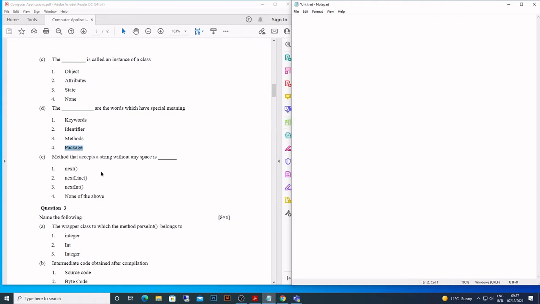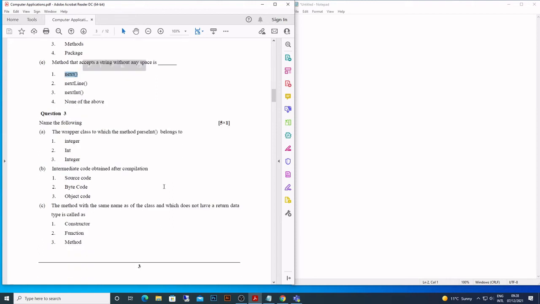Now let's come to this question. So you have here next, without a space, obviously. These are the methods of the Scanner class. But in case we have to use delimiters, you know what delimiters are? When we write a string, supposedly an address, we put a comma or sometimes a hyphen or maybe a semicolon. These are known as delimiters. Space is also a delimiter. In that case we use nextLine, but the right answer here is next.